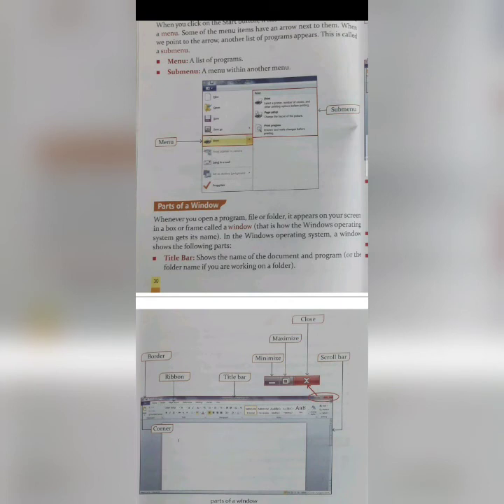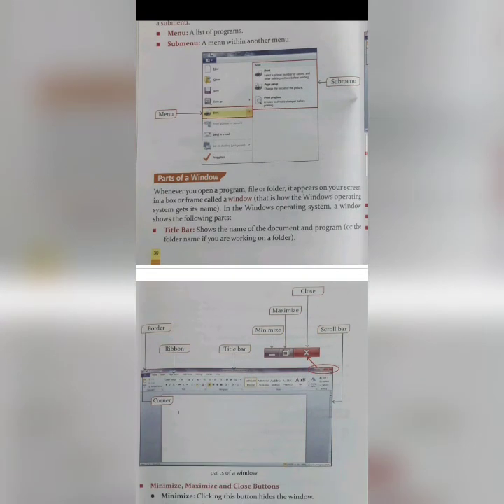Parts of a window. Whenever you open a program, file or folder, it appears on your screen in a box or frame called a window. That is how the Windows operating system gets its name. In the Windows operating system, a window shows the following parts.